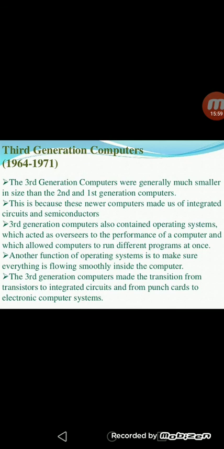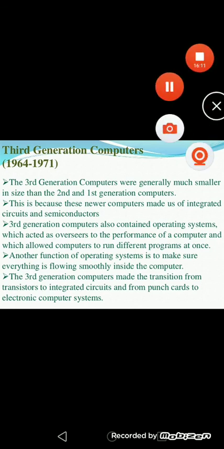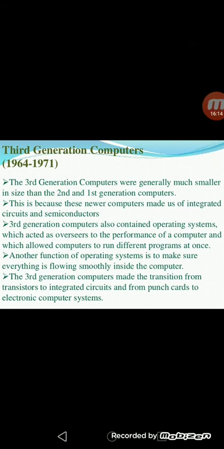The third generation computers also contain the operating system, which acts as the overseer to perform the computer operations and which allows the computer to run different programs at once. In this computer, it can perform many tasks when compared with the two earlier generations of computer. Another function of the operating system is to make sure everything is flowing smoothly inside the computer.